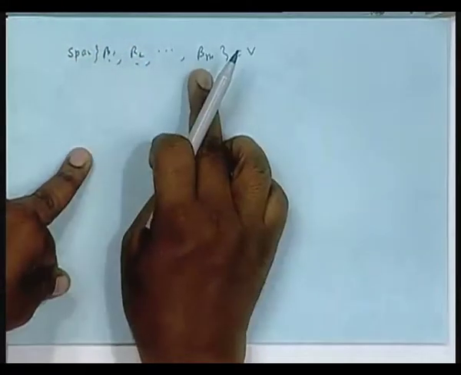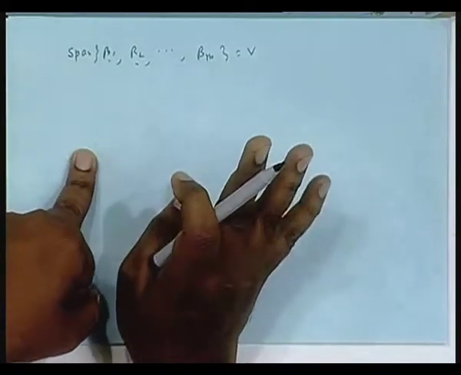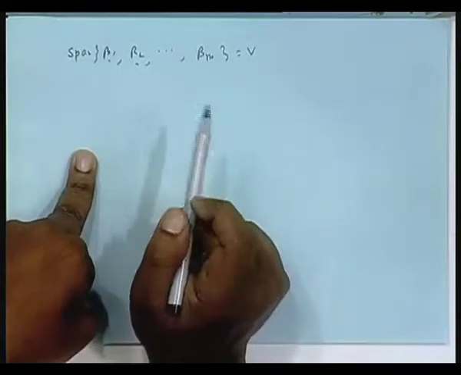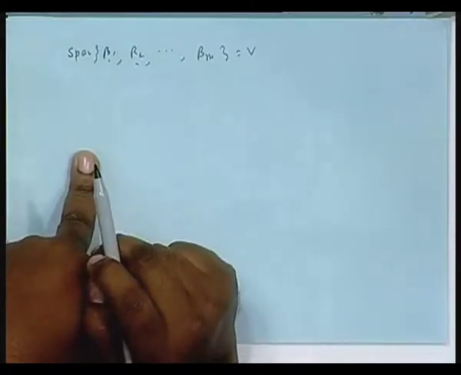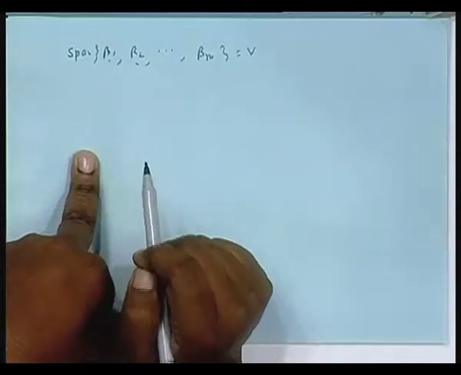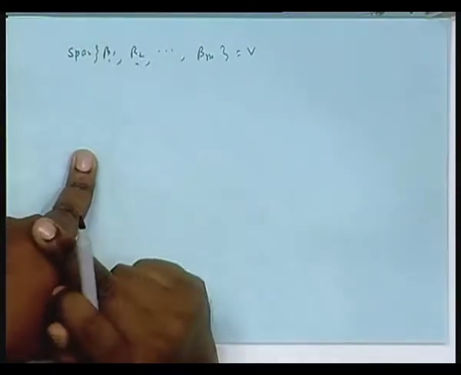So, this is LI, there is no doubt about it. Only thing is m should be equal to n, that we have to prove, fine. That means, suppose we start without assuming m equals n. That means either m is greater than n or m is less than n. We take the case m greater than n and prove that this is not possible.